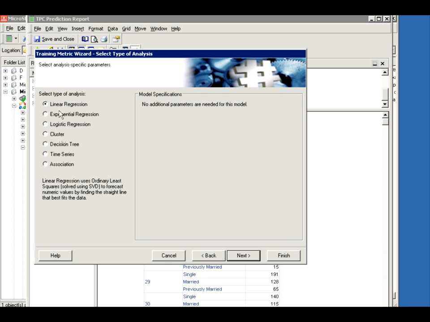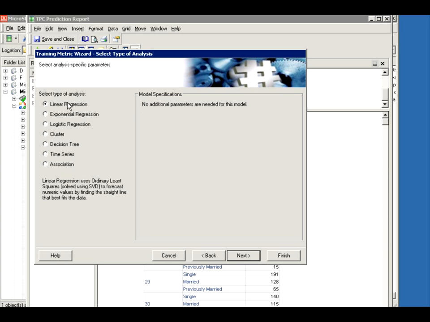And then you get into more exponential. If it's not a straight line, you're doing exponential, and you're doing logistic. If you're doing categorical, like you're trying to predict, for example, the gender, male or female, or you can do some clustering if you're trying to group categories of things. Decision tree, trying to also figure out the outcome of a process like an election, for instance. Time series, where time is the dependent factor. And then association, where you're trying to bundle things up together and see what product sells with what other product, for instance.